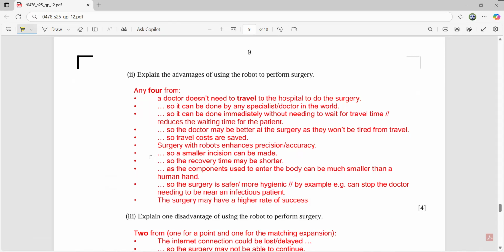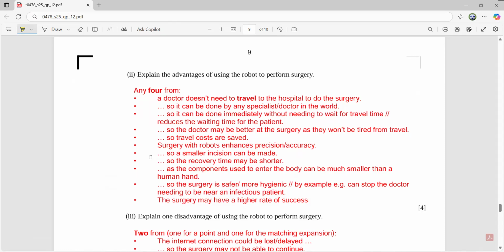So even a small surgery can be done with a lot of precision, and the recovery time is going to be shorter. If I talk about a human doing the same surgery, he may make a mistake, but machines are definitely going to do the work with accuracy and precision, and they can handle smaller components much more easily, and the surgery is more hygienic.